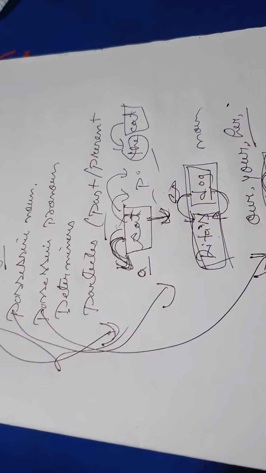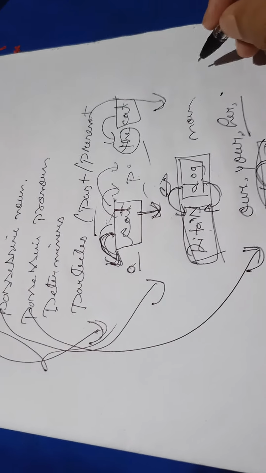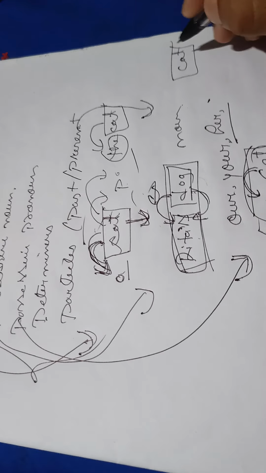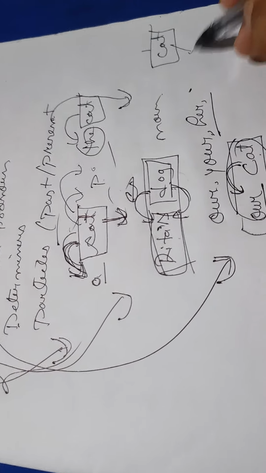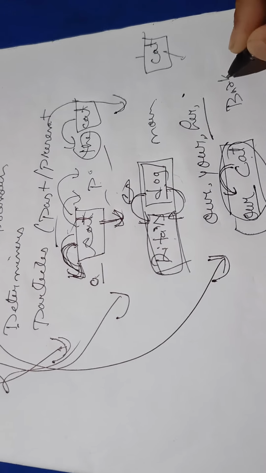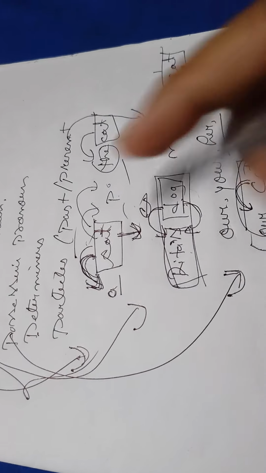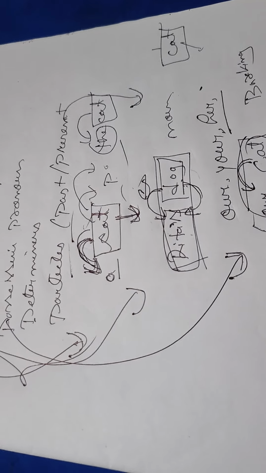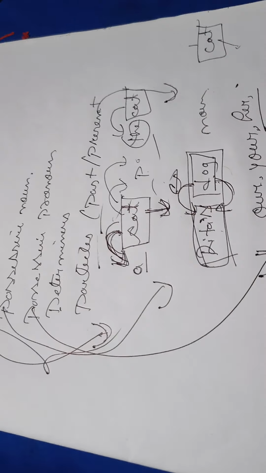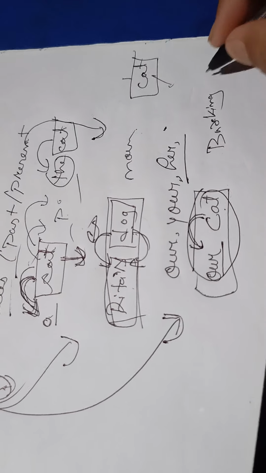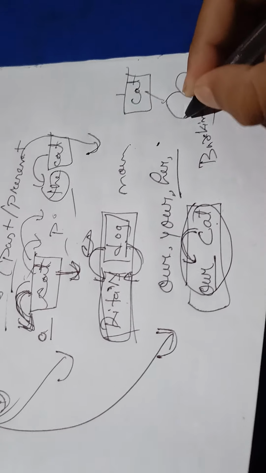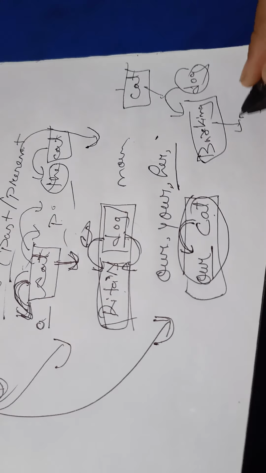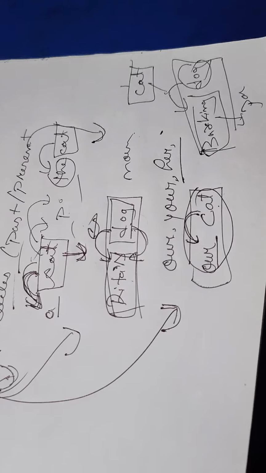Okay, determiners, I have already given in the first video how they work as a pre-modifier. Now participle. Let's take the same example, cat. When you say cat, it is not specified, right? When you add barking, cat, what is barking? It is a participle, right? There can be a present participle or a past participle. When you add ing to the verb v1, that works as a present participle. So when you say barking dog, this dog has been specified by this barking, that is a participle, and this whole together is working as a noun phrase.